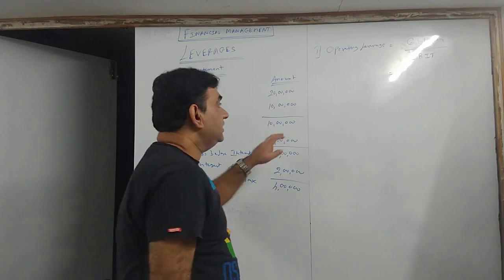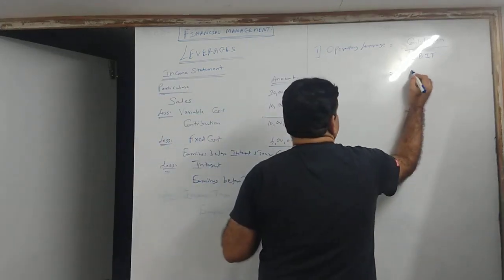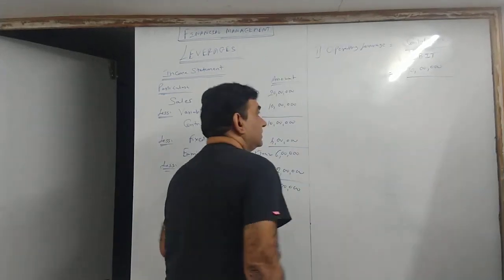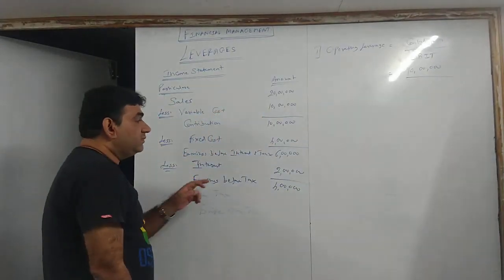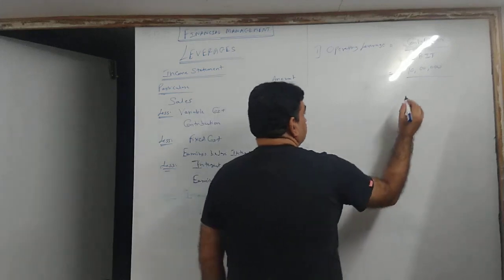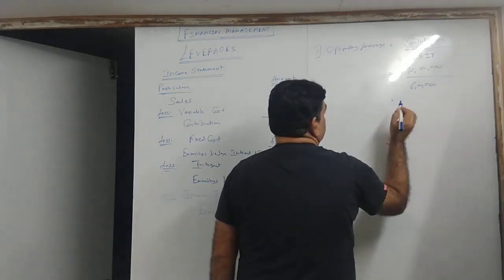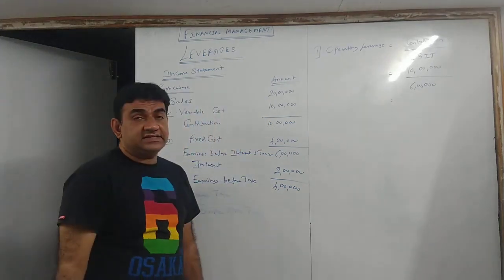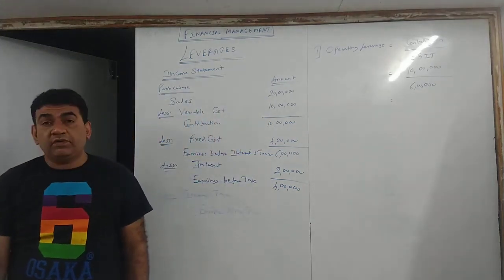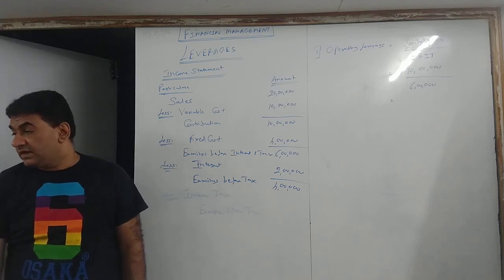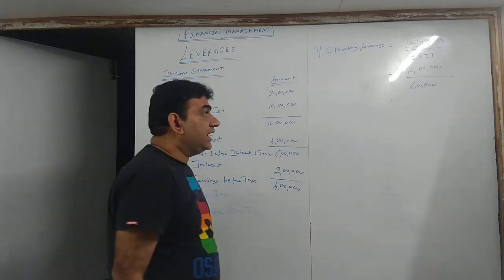What's my contribution? 10 lakhs. My contribution is 10 lakhs upon my EBIT. How much is my EBIT? 6 lakhs. Now divide in the calculator. 10 lakh divided by 6 lakhs. If the answer is in points, put it in 2 decimals. How much? 1.666 you are getting.